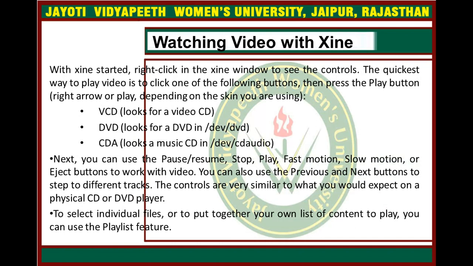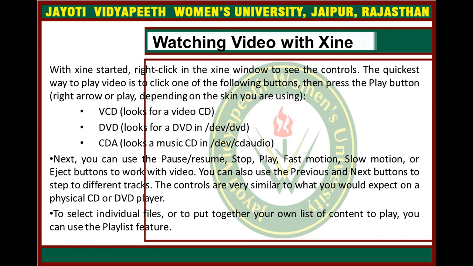So the quickest way to play video is to click one of the following buttons, then press the play button, right arrow or play, depending on the skin you are using. VCD looks for a video CD, DVD means look for a DVD in /dev/dvd, and CDA means look for a music CD in /dev/audio.